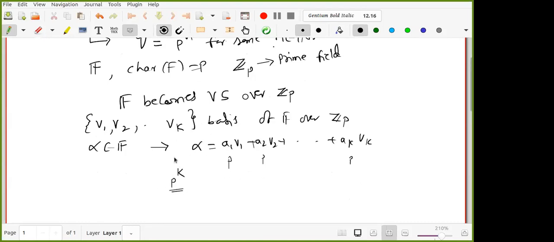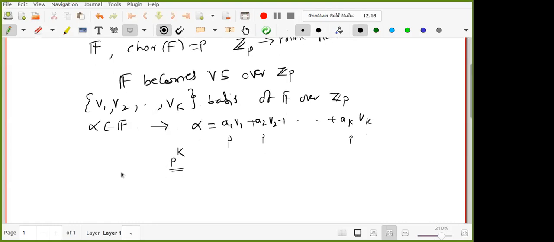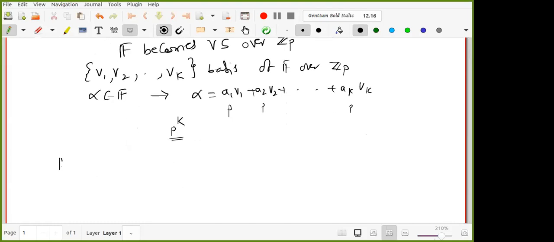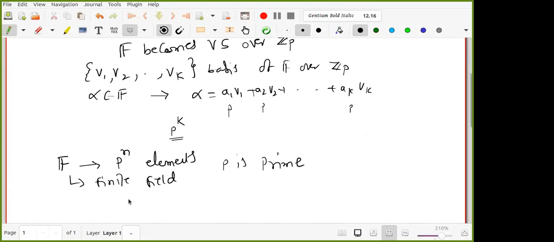Of course we need more details to conclude actually, but it is known that every field with characteristic P contains P power k elements for some positive integer k, right? Okay, this is the first point. And then, once F is a finite field, let us say with P power n elements, where P is the prime and its characteristic also, right?